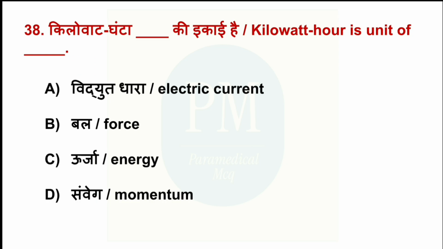Kilowatt hour is a unit of dash. Option A, electric current. Option B, force. Option C, energy. Option D, momentum. The correct option is option C, energy.